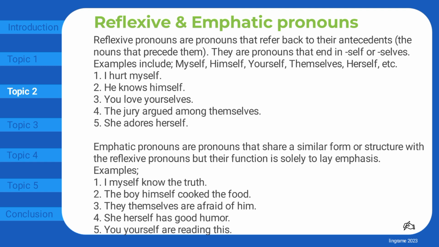Reflexive pronouns are pronouns that refer back to their antecedents, the nouns that precede them. They are pronouns that end in self or selves. Examples include myself, himself, yourself, themselves, herself, etc. I hurt myself. He knows himself. You love yourselves. The jury argued among themselves. She adores herself.